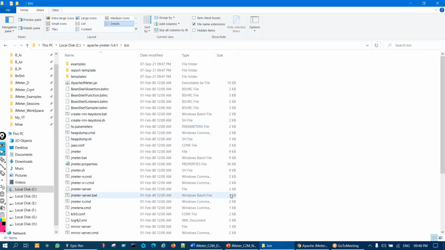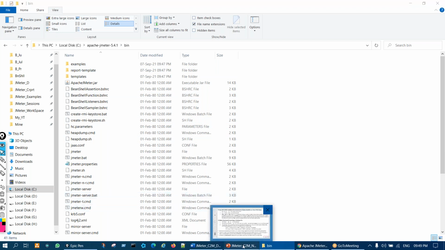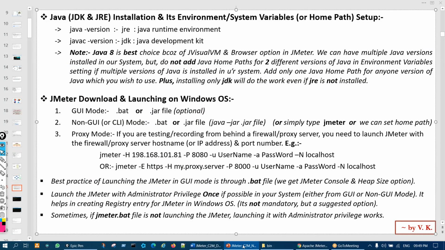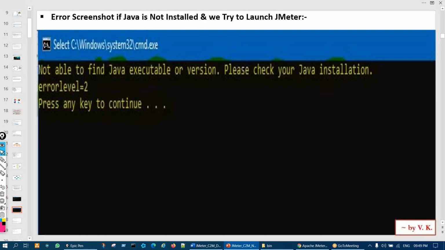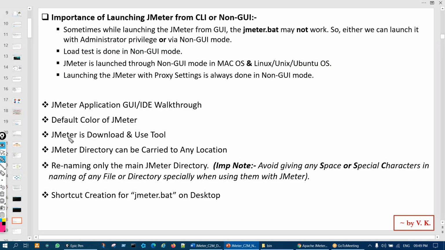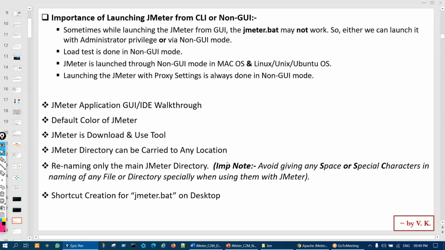Now in the bin, we are going to launch the JMeter. Installation is not required. Remember, JMeter is a download and use tool. There is no installation required. You just download it, unzip it, and start using it. That is the beauty of JMeter.